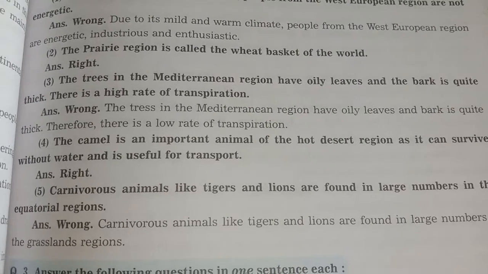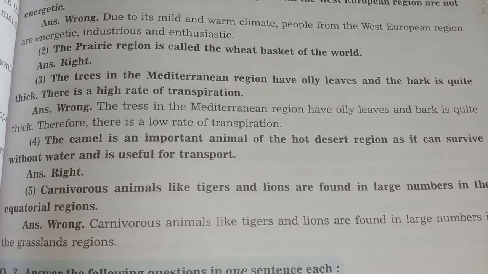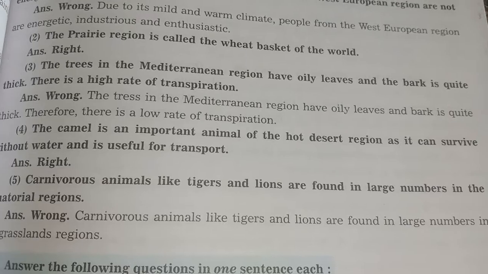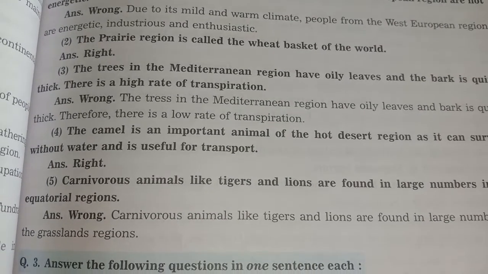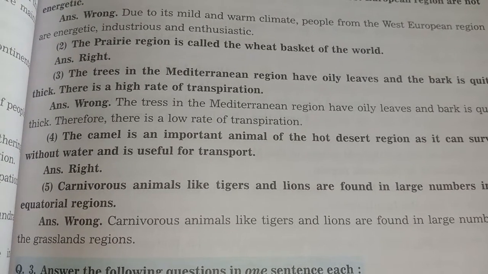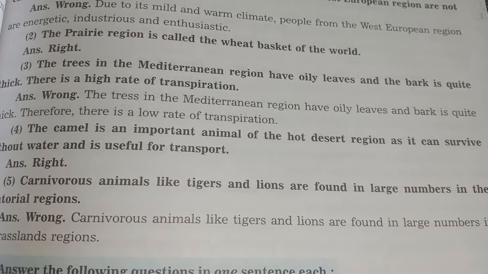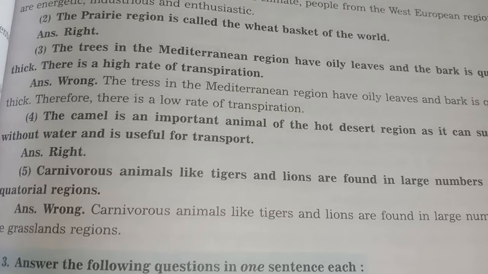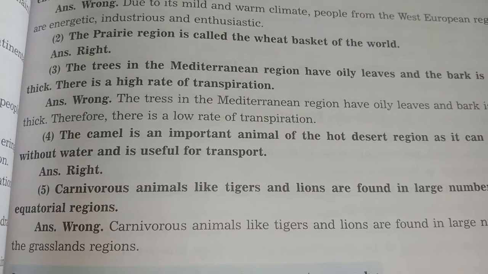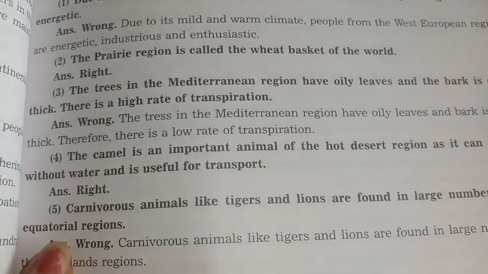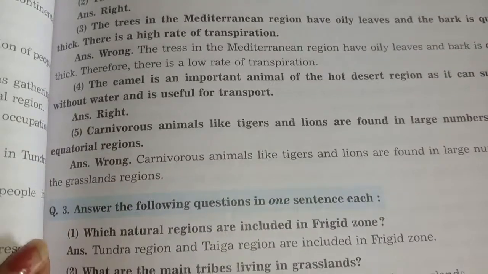Next one, carnivorous animals like tiger and lion are found in a large number in the equatorial region. So the answer is wrong. Carnivorous animals like tiger and lion are found in large number in the grassland region. इक्वेटोरियल की जगह में ग्रासलैंड करना है.